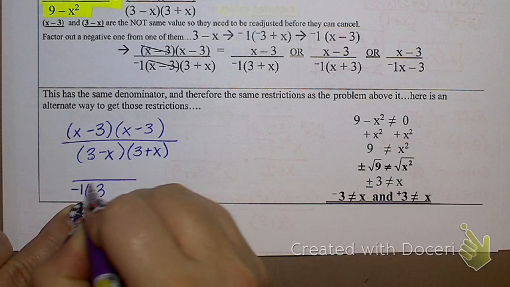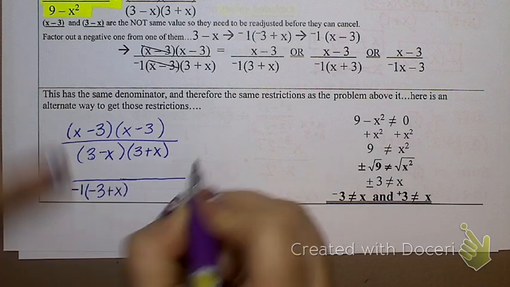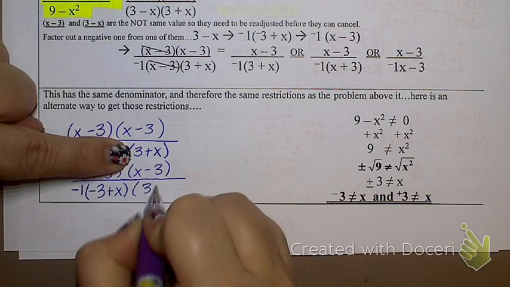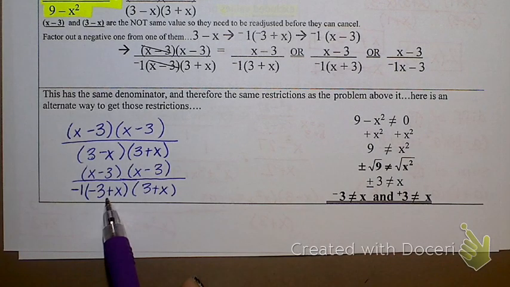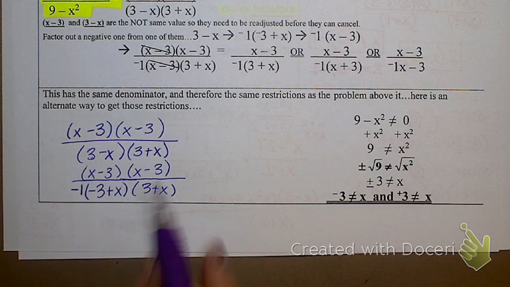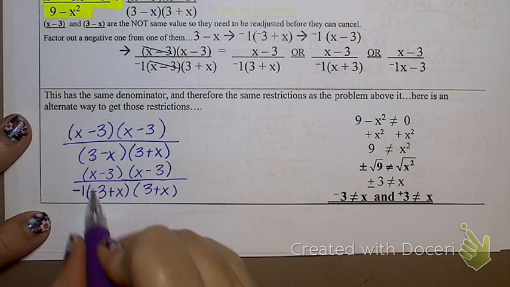Now if I write the rest of the parentheses the way they are, x minus 3, x minus 3, 3 plus x, what do you notice about this? Isn't this now technically the same as this? It's a negative 3 and a positive x. Yeah. So they can cancel out because this could be written as x minus 3.